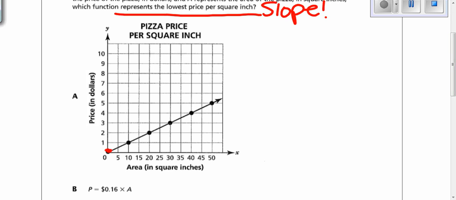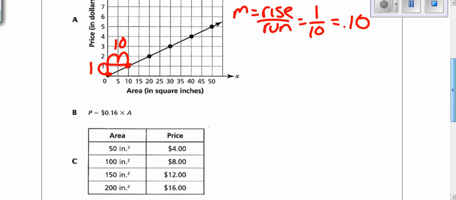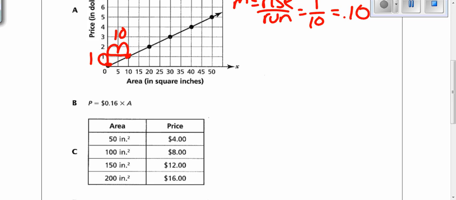So we have our perfect points, and we have a graph, so we're going to use rise over run. Our rise is 1. Our run is 10. Each box counts by 5, so always be careful with looking at your intervals. So m equals rise over run, which equals 1 over 10, which is 0.10. So it's 10 cents per square inch. Now let's check answer choice B. Our slope is what is attached to the variable, so 0.16. So far, A is smaller than that, so we are going to cross out B.